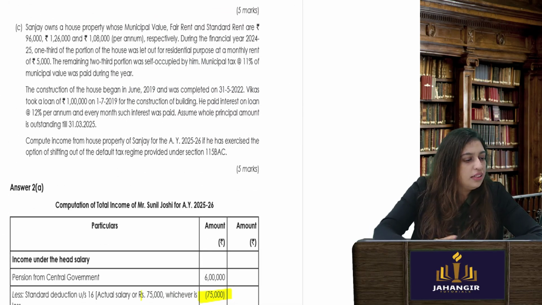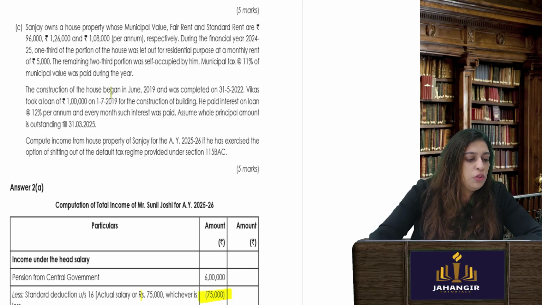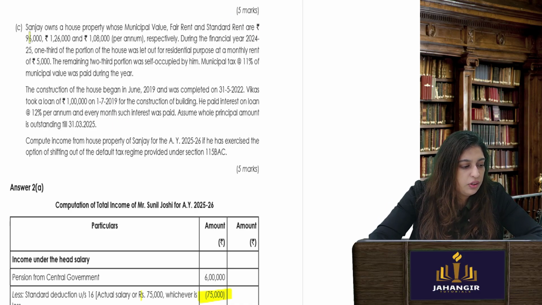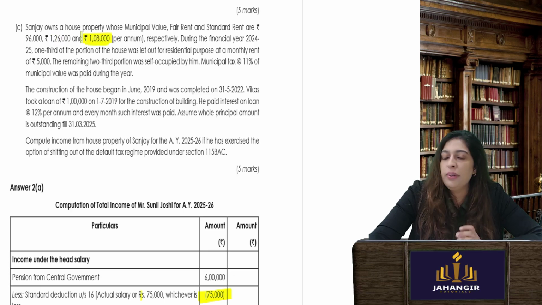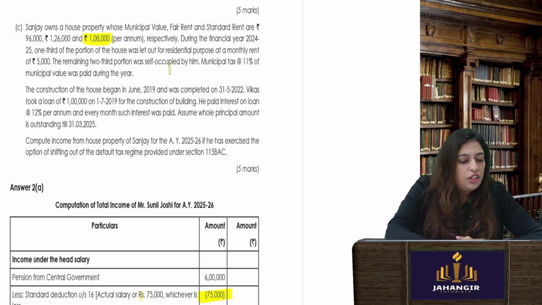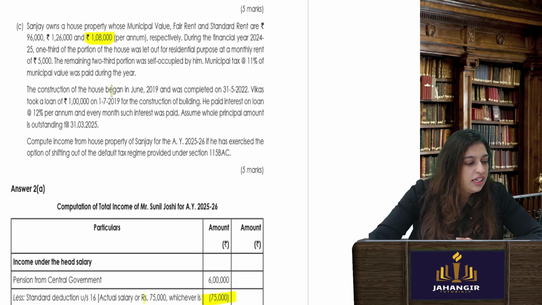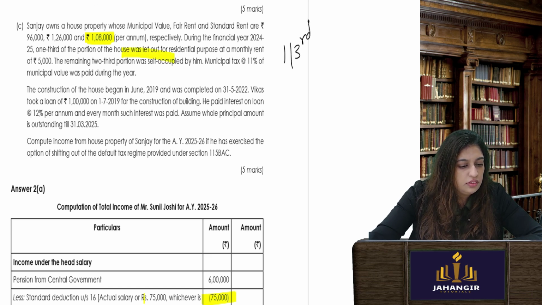Sanjay owns a house property whose municipal value, fair rent are given below. So this is municipal value, fair rent, whichever is higher. Compare it with standard rent, whichever is lower. So you will take 1 lakh 8. During the financial year, 1/3 of the portion was let out. How much was let out? Only 1/3. LOP. Okay, for a monthly rent of 5,000. So 5,000 into 12 is how much? 60K.